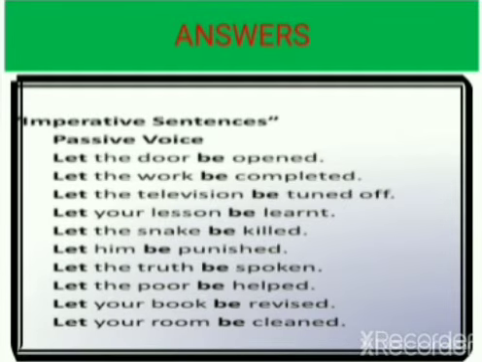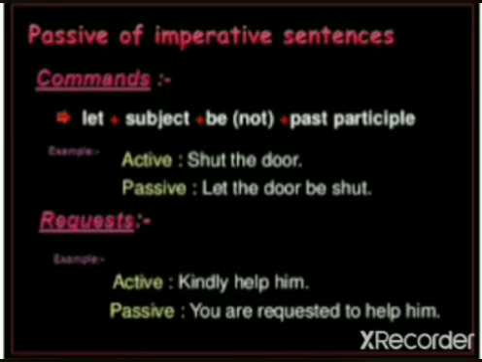Now here are the answers for the questions which we have just now changed from active voice to the passive voice. You can quickly go through them. Children, let's quickly move on to the passive form of the imperative sentences, that is for commands as well as requests. In the case of commands, let plus the subject plus be, or plus be not for a negative sentence, plus past participle.